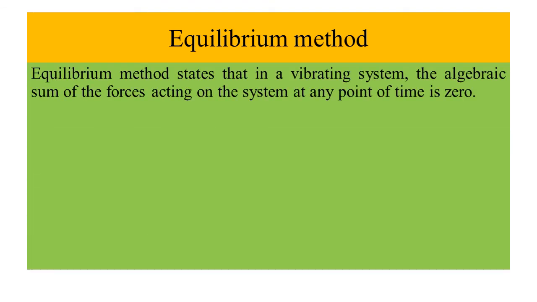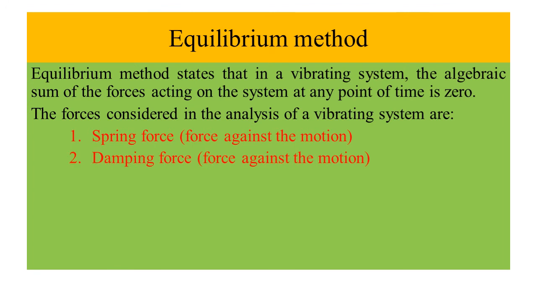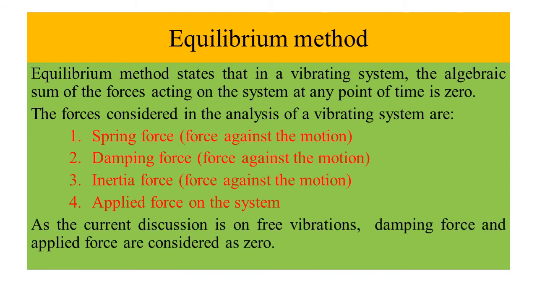Equilibrium method. The equilibrium method states that in a vibrating system, the algebraic sum of the forces acting on the system at any point of time is 0. The forces considered in the analysis of a vibrating system are spring force, a force against the motion; damping force, a force against the motion; inertia force, a force against the motion; and applied force on the system. As the current discussion is on free vibrations, damping force and applied force are considered as 0.